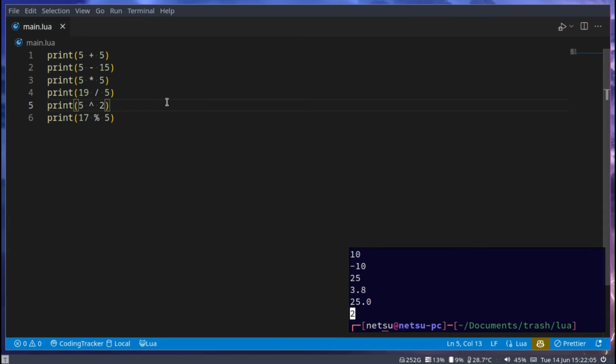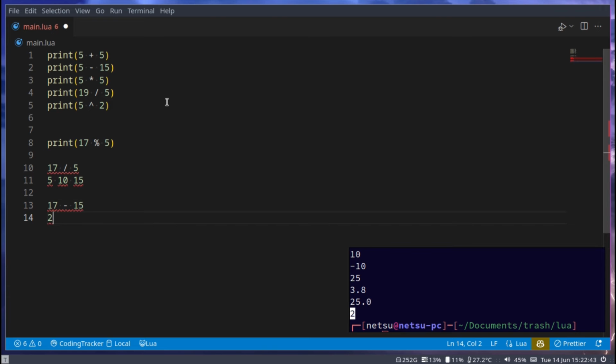Now, all of them are pretty simple to understand. We have all learned these in school, except for modulo. You did learn this in school, just not quite the same. In a very basic sense, modulo is what is left over. Not literally, but it is what is left over. For example, if I say 17 divided by 5, well, that will be 5, then 10, then 15, right? So if we were to say 17 minus 15, we'll get 2.